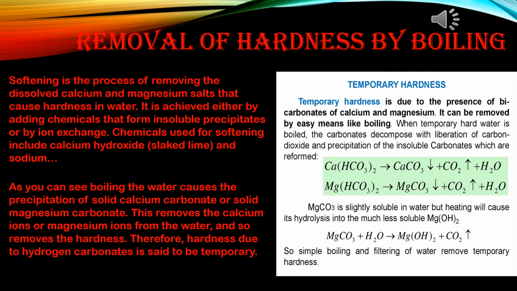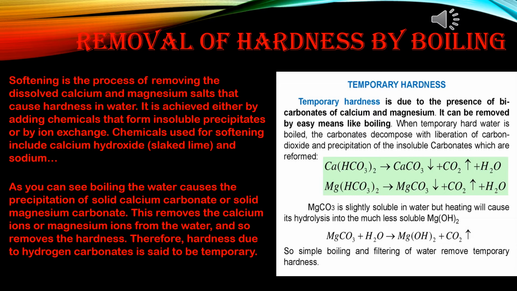Only magnesium carbonate is slightly soluble at room temperature, so hardness due to magnesium bicarbonate cannot be removed completely by boiling. When magnesium bicarbonate is boiled, it forms magnesium carbonate, carbon dioxide and water.